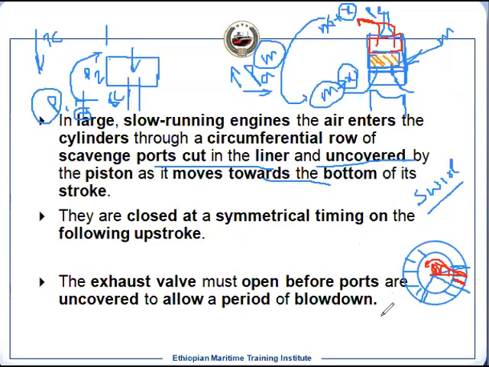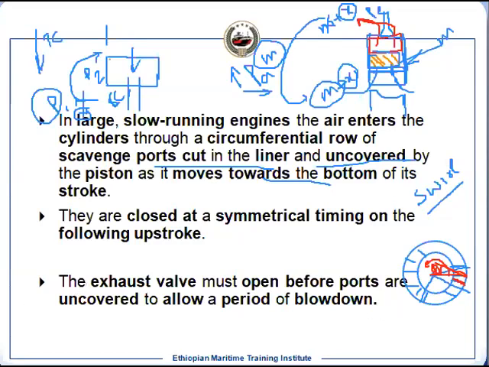So the exhaust valve is already open before the inlet port is open. When the inlet port is still shut and the exhaust valve is open, that is called blowdown. Inside the cylinder the pressure is very high at that moment, and you have opened the exhaust valve, and the mass will come out from the cylinder to the exhaust manifold because the exhaust manifold pressure is less.